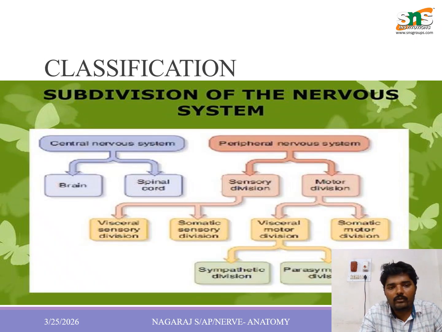Okay, then we will go to the subdivisions of the nervous system. The central nervous system is mainly the brain and spinal cord. The peripheral nervous system is mainly the sensory division and the motor division. The sensory division is again divided into two: the visceral sensory division and the somatic sensory division. The motor division is divided into two: the visceral motor division and the somatic motor division. Then the visceral motor division is divided into the sympathetic division and the parasympathetic division. Okay, these are the subdivisions of the nervous system.